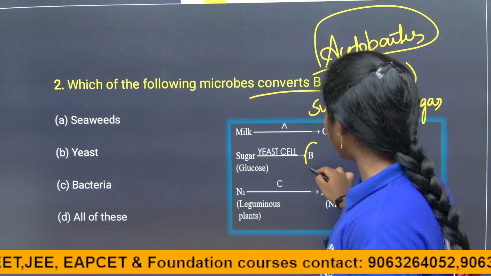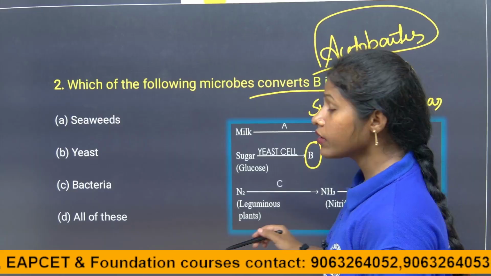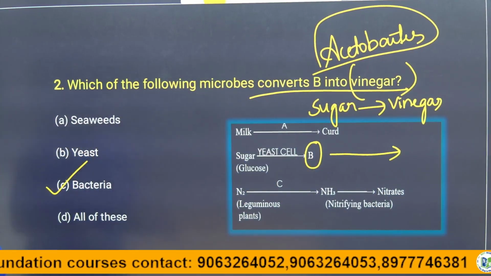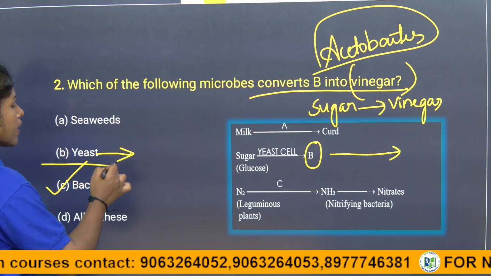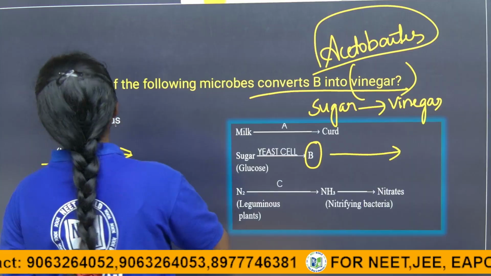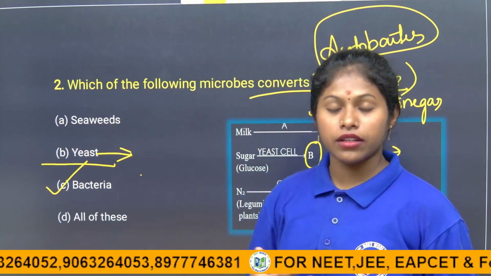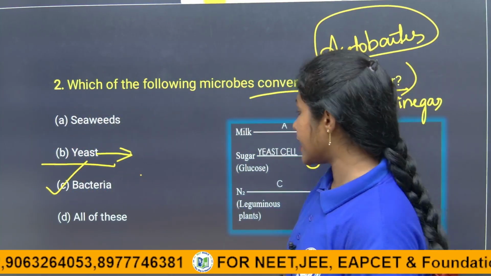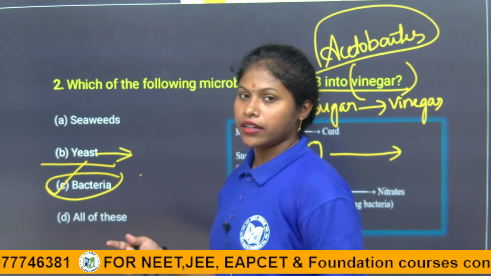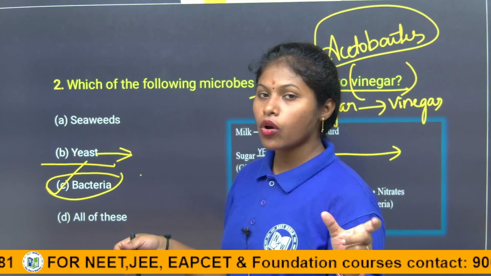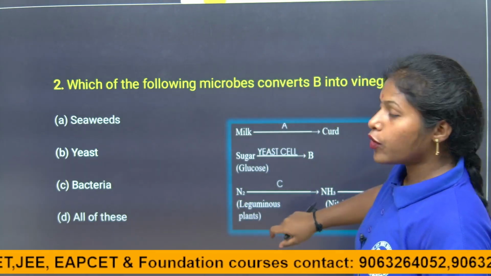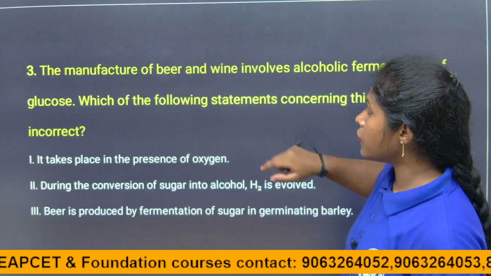So here the B into vinegar by the bacteria children. Here the answer is bacteria, not yeast. Yeast is an anaerobic process. With the help of the anaerobic process it is going to convert into alcohol, carbon dioxide and acids. Here it is the bacteria which acts and sugar is converted into the vinegar with the help of the bacteria named azotobacter. So here the answer is C children. I hope you all are clear about this question. Come to the next question.